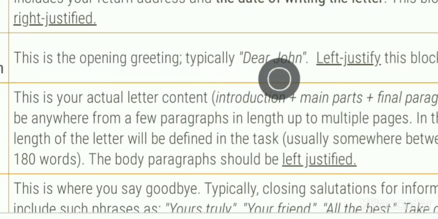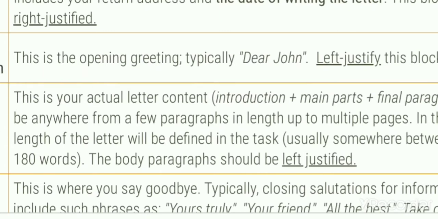Typically, dear John, left justify this block. So you will write this slightly to the left side of the address block. You will write the address from here to here, and then here you write the opening salutation such as dear Ravi, dear Kulkarni, dear, etc.